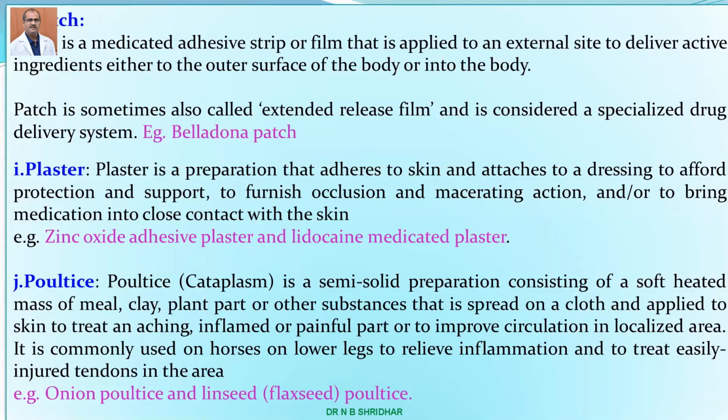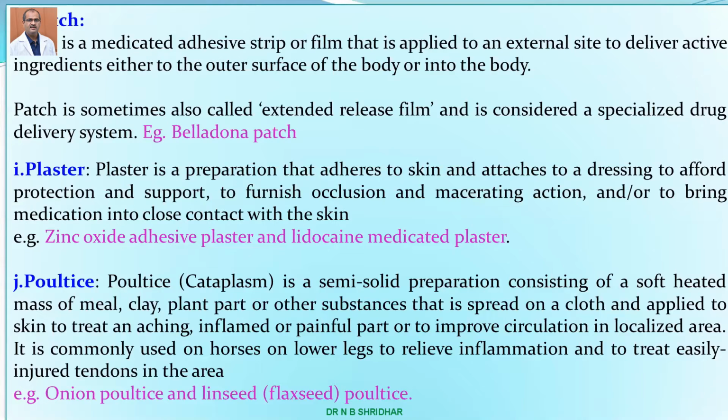Then the plaster, you know, this handy plast and other things, which contain medications and attach to the dressing to offer protection and support, to furnish occlusion and macerating action, and to bring the medication into close contact with the skin. So this includes zinc oxide adhesive plaster and lidocaine medicated plaster or lignocaine medicated plaster.